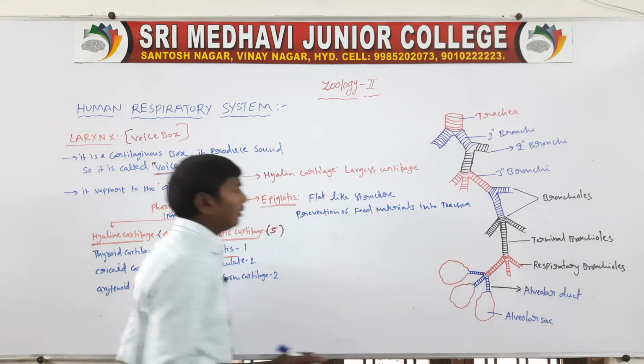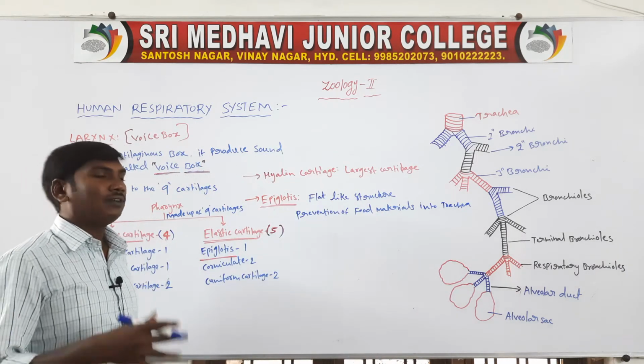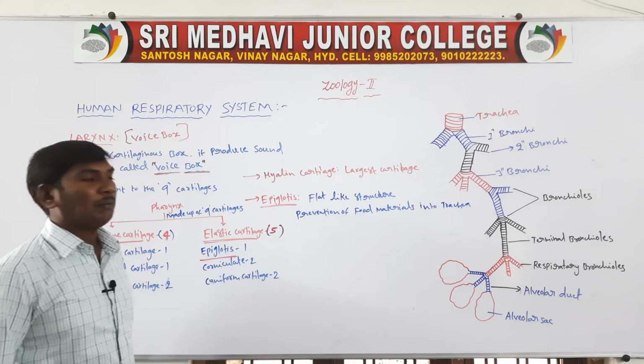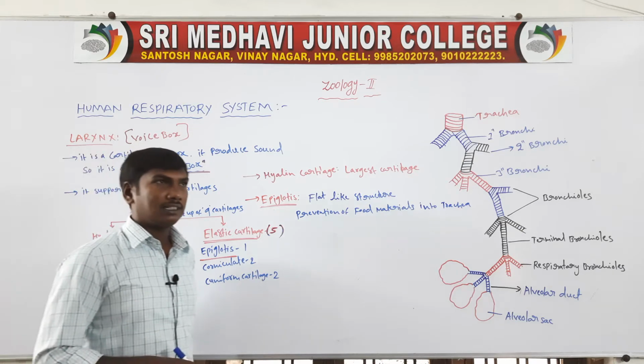Food materials do not enter into the trachea. So this is the epiglottis.